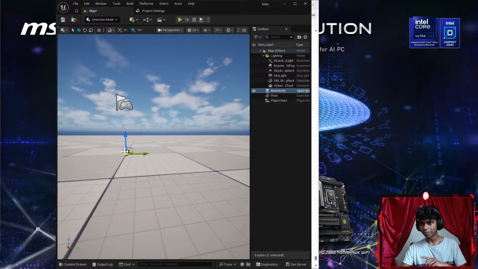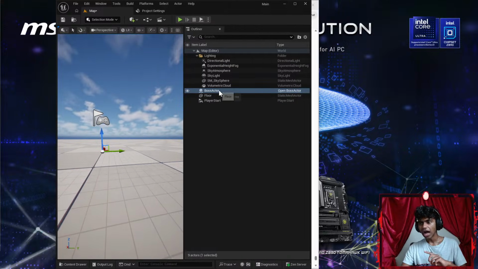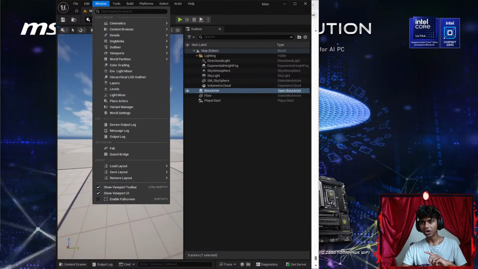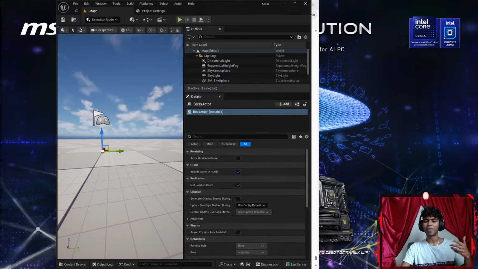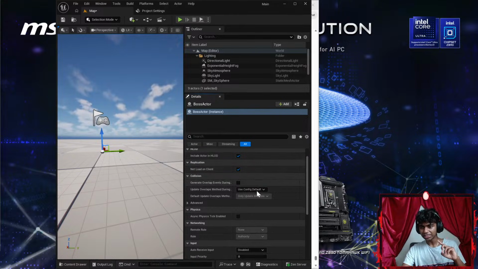Okay, let me go ahead and place my actor here. Now, let me get my outliner up here. I'm assuming I gotta go to my windows and my details tab here. So in my details tab, I want to set a mesh that is going to be representing my actor. That's going to be seen in place of my actor. Does that make any sense, guys?